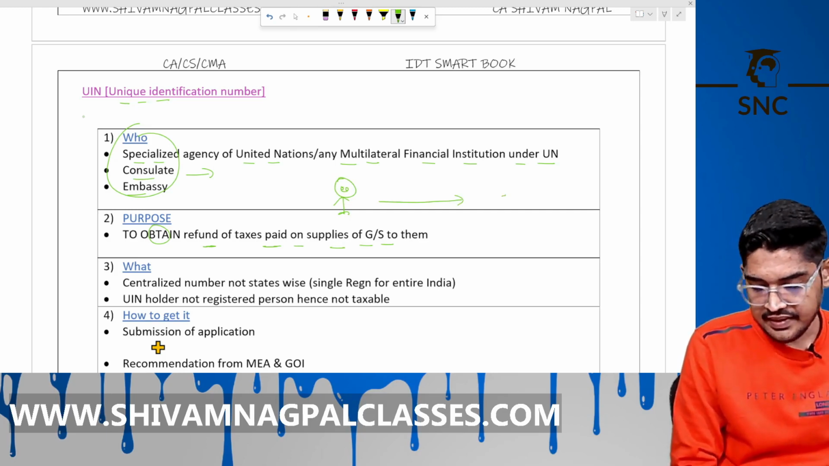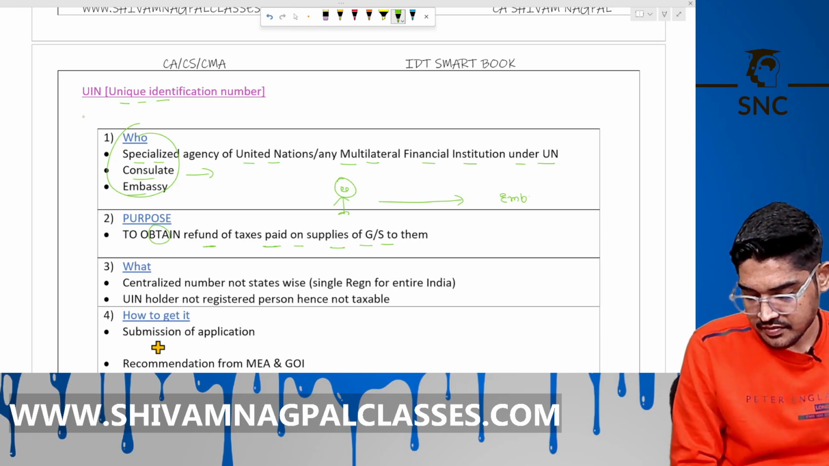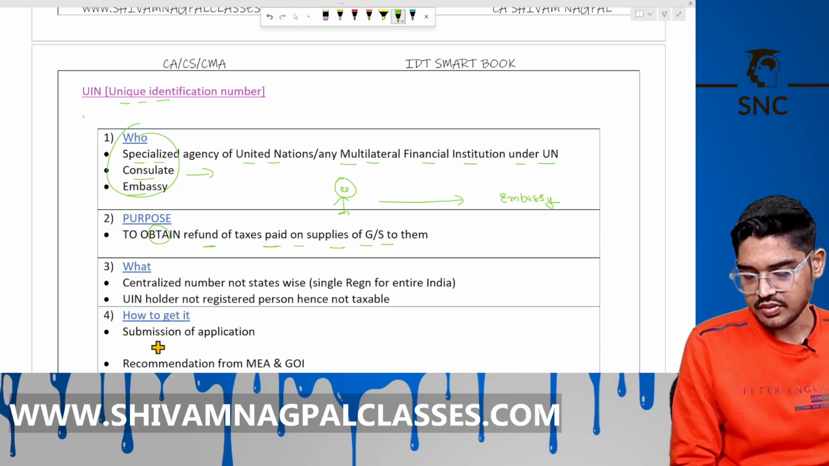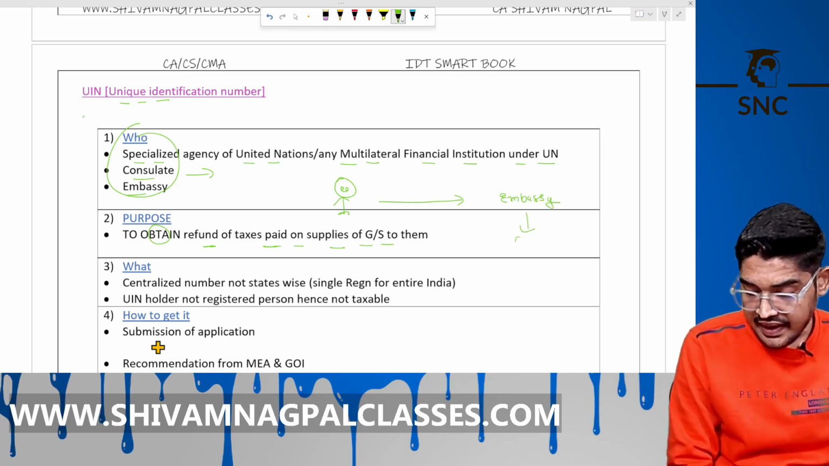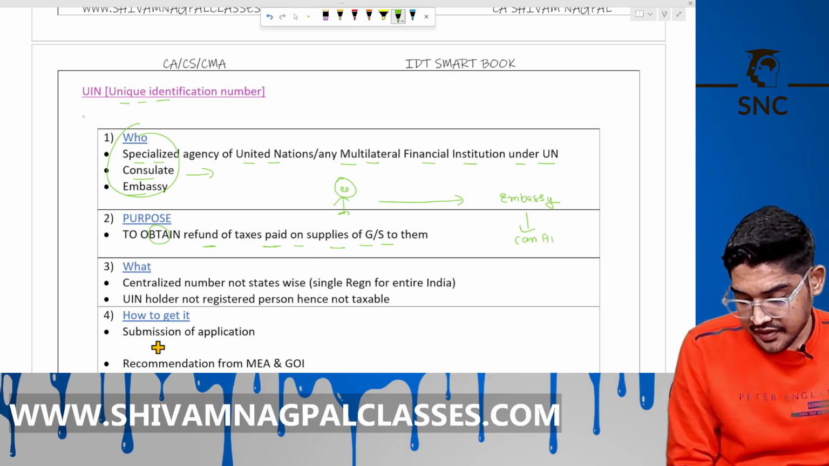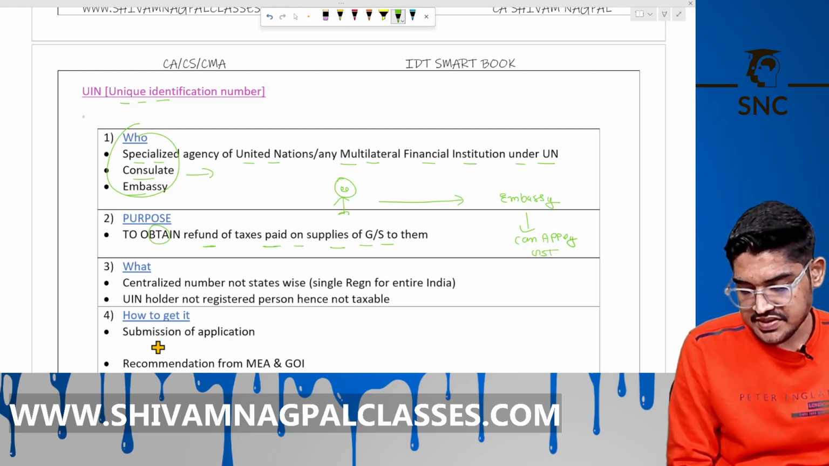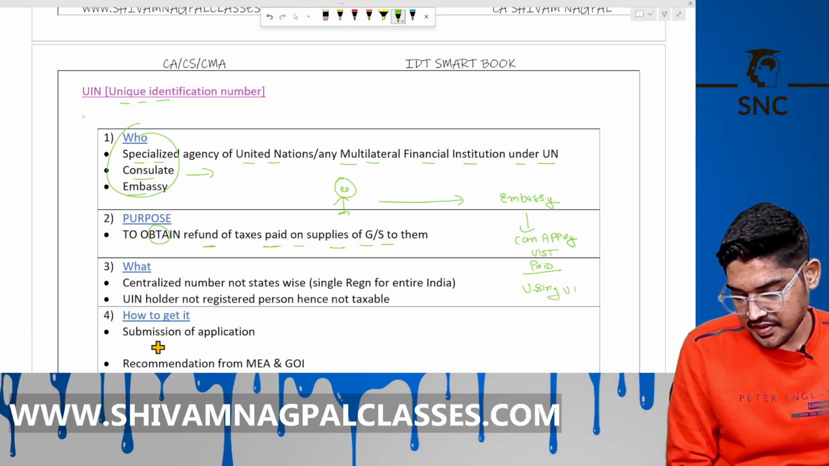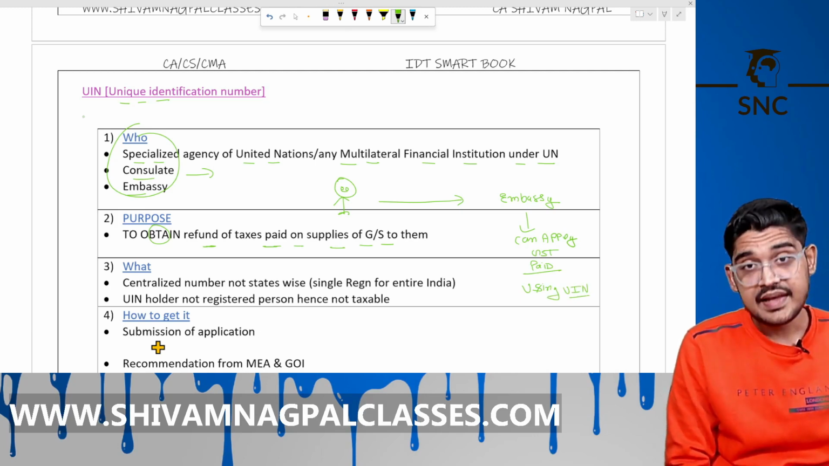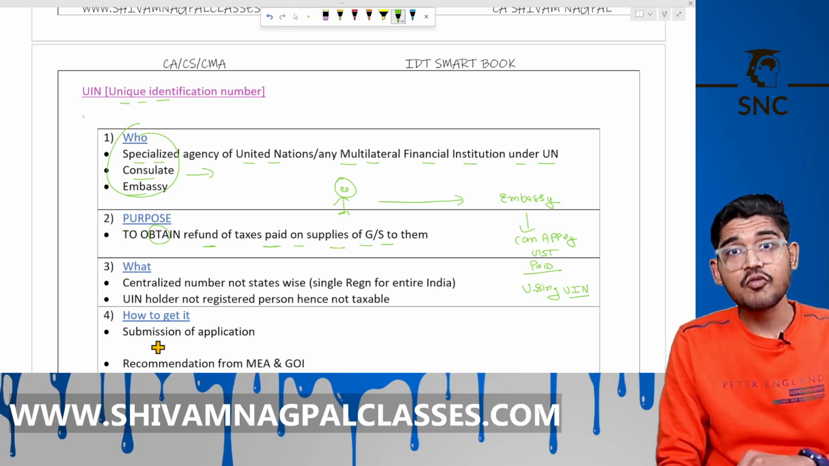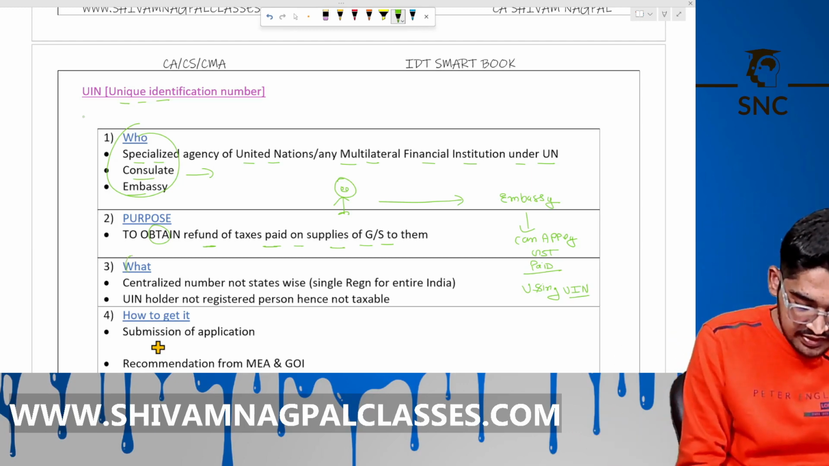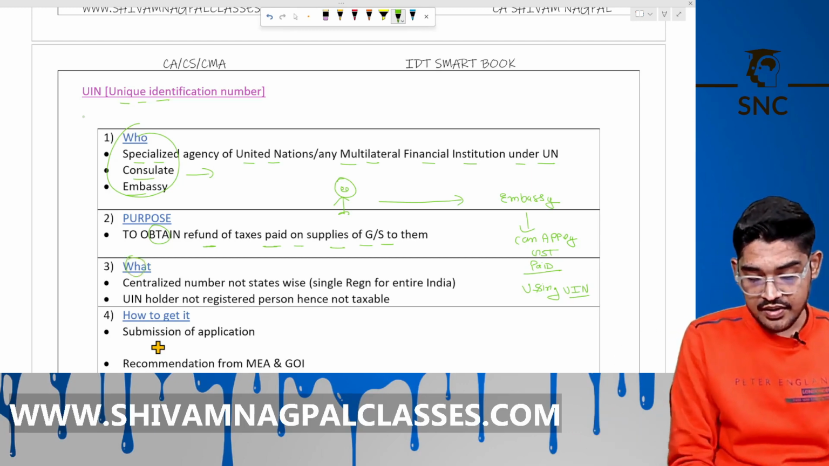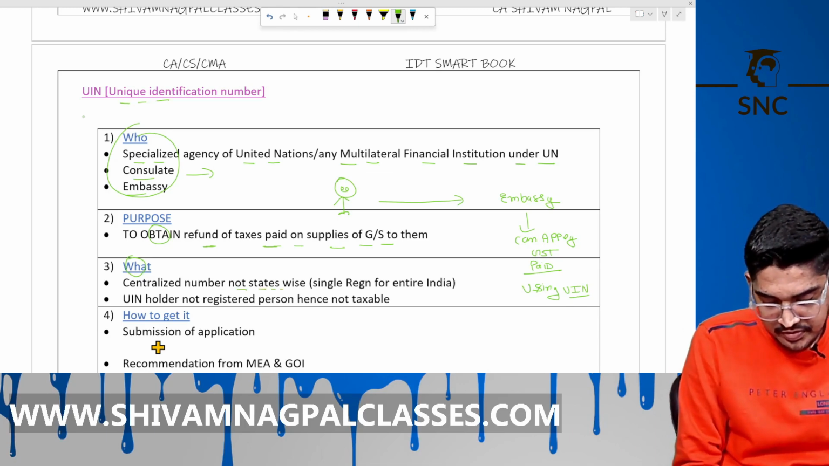Okay, that embassy can apply for the refund of GST paid on that supply, using that UIN. And it is centralized. It is single for the whole of India. Means a centralized number, not state-wise.